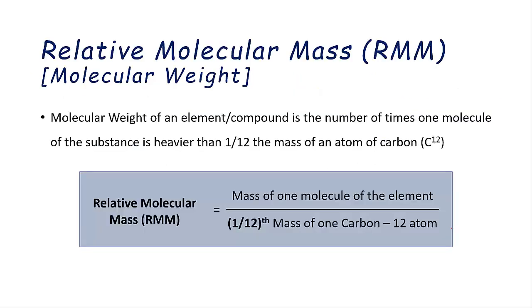Now, relative molecular mass or molecular weight, it is also termed as RMM. It is similar to relative atomic mass. Molecular weight of an element or compound is the number of times one molecule of the substance is heavier than 1/12 the mass of an atom of carbon 12. Directly, relative molecular mass gets the formula equal to mass of one molecule of that substance divided by 1/12 mass of the carbon 12 isotope.